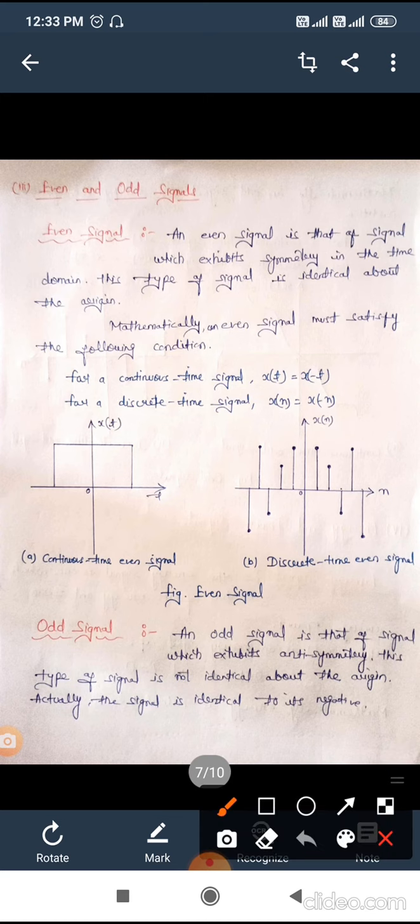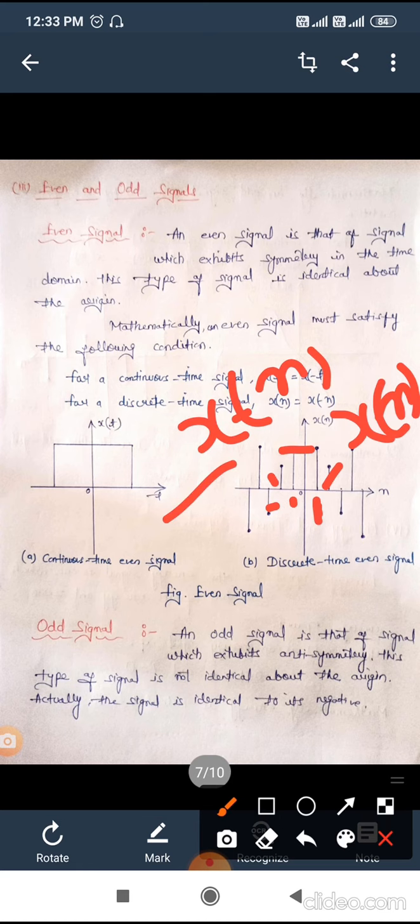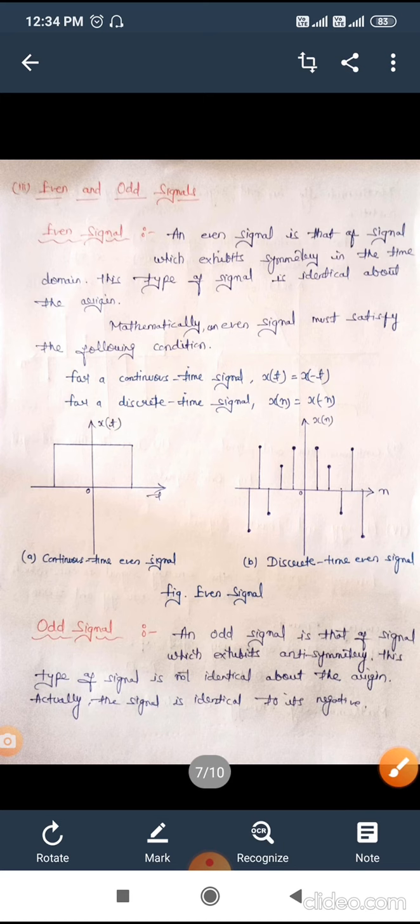In this diagram, this is 1, this is minus 1, and both amplitudes are the same. This is 2, this is minus 2, and both amplitudes are the same. That means this one is x of n and this one is x of minus n. Both values are the same, either on the negative side or the positive side. Hence it is also known as a symmetric signal because it is symmetric about the origin.